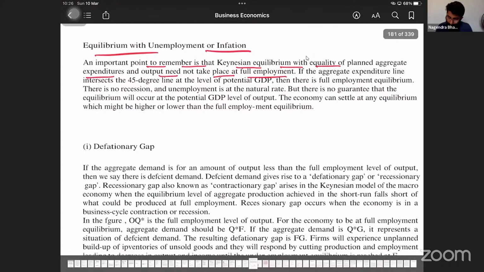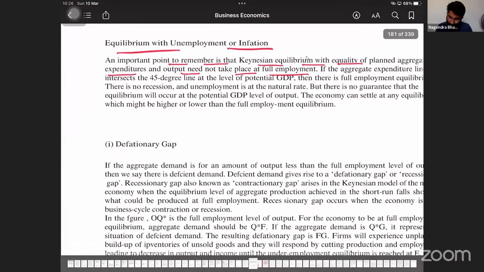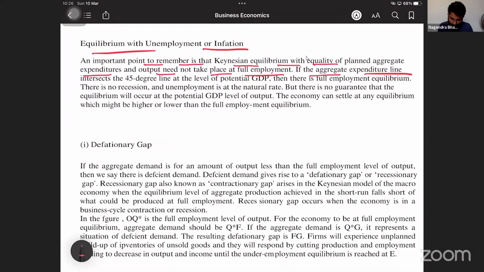If the aggregate expenditure line intersects the 45-degree line at the level of potential GDP, then there is full employment equilibrium. There is no recession and unemployment is at the natural rate. But there is no guarantee that equilibrium will occur at the potential GDP level of output.